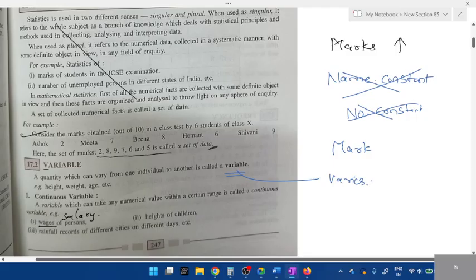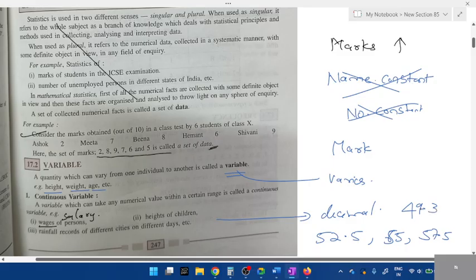Okay. In that we have two types. For example, variables like height, weight, age are not fixed. They keep on increasing or decreasing. First, continuous variable. A continuous variable includes even decimals. Today your weight might be 52.5 kg, and tomorrow it can be 50. After one week it can be 57.5, or it can decrease to 49.3. Can you see it as decimal? So this is known as a continuous variable. Decimal values are known as continuous variables.